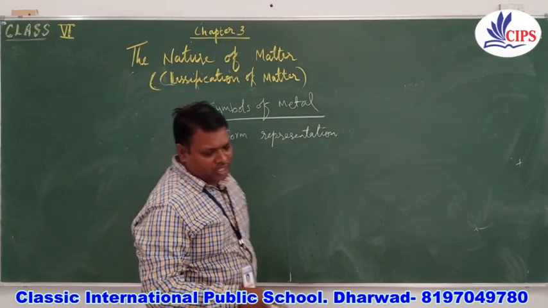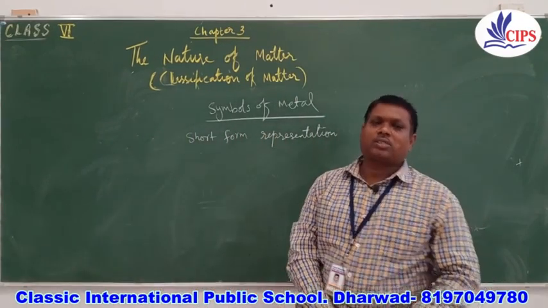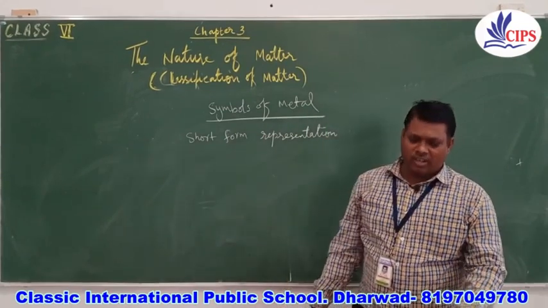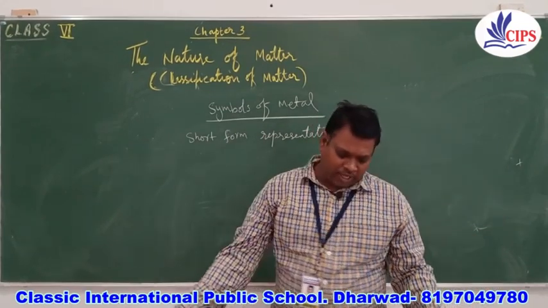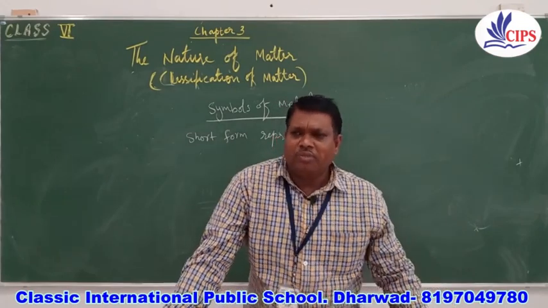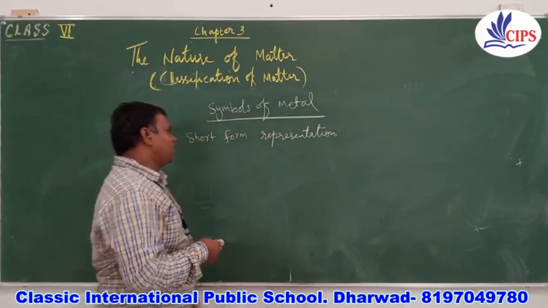For example, when we write the names of elements like magnesium, chlorine, argon, krypton, xenon, radon, zinc, nickel, platinum, lithium, barium, we need not write the complete name every time. We can represent them.